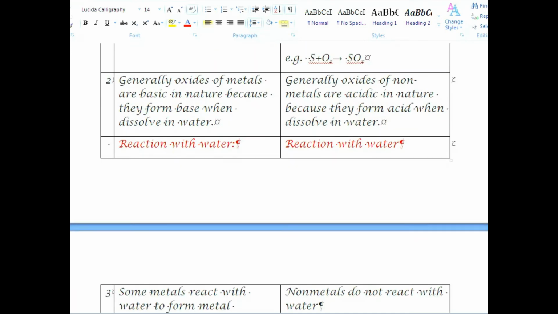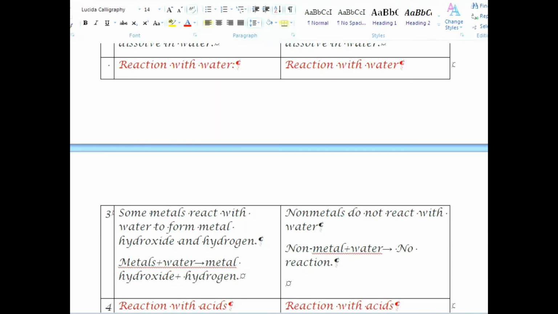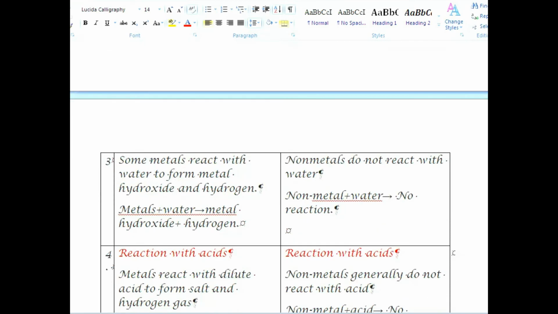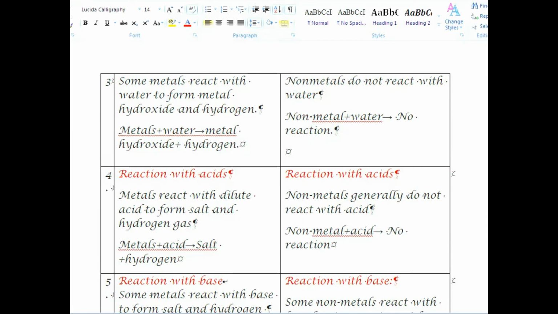Number 3. Reaction with water. Some metals react with water to form metal hydroxide and hydrogen, while non-metals do not react with water. Number 4. Reaction with acids.